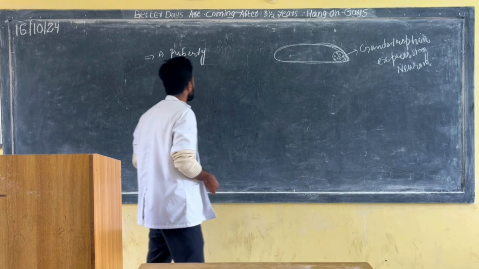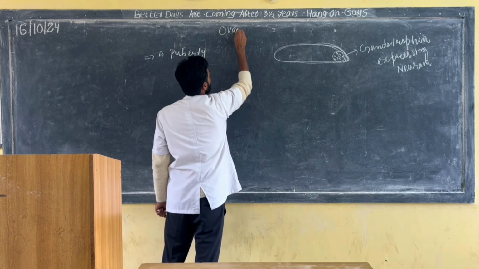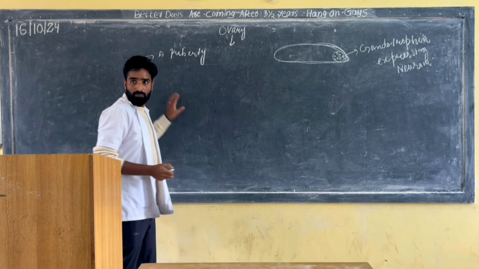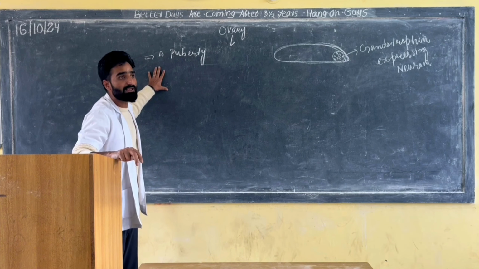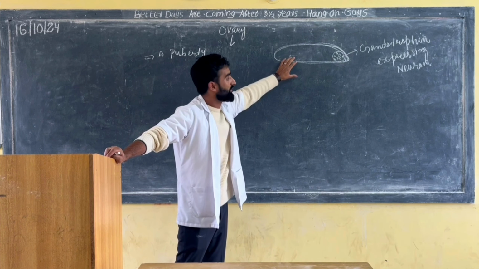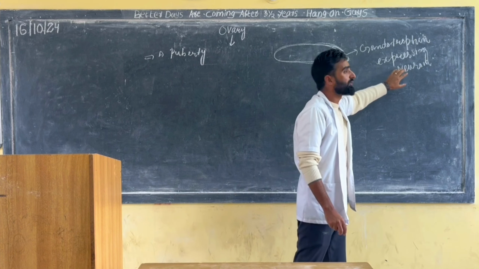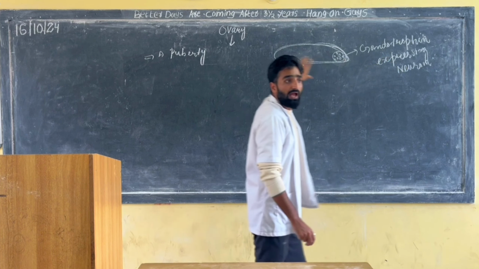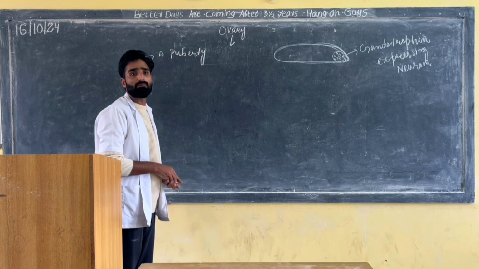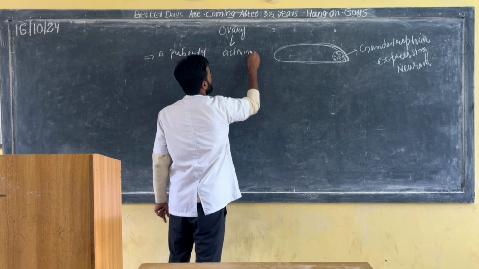And at the same time, the ovary will secrete a hormone at puberty. At puberty, two organs will do the function. Majorly the hypothalamus, the gonadotropin expressing neurons, will do the function, and the ovary has a minor role, secreting a hormone that is known as activin.